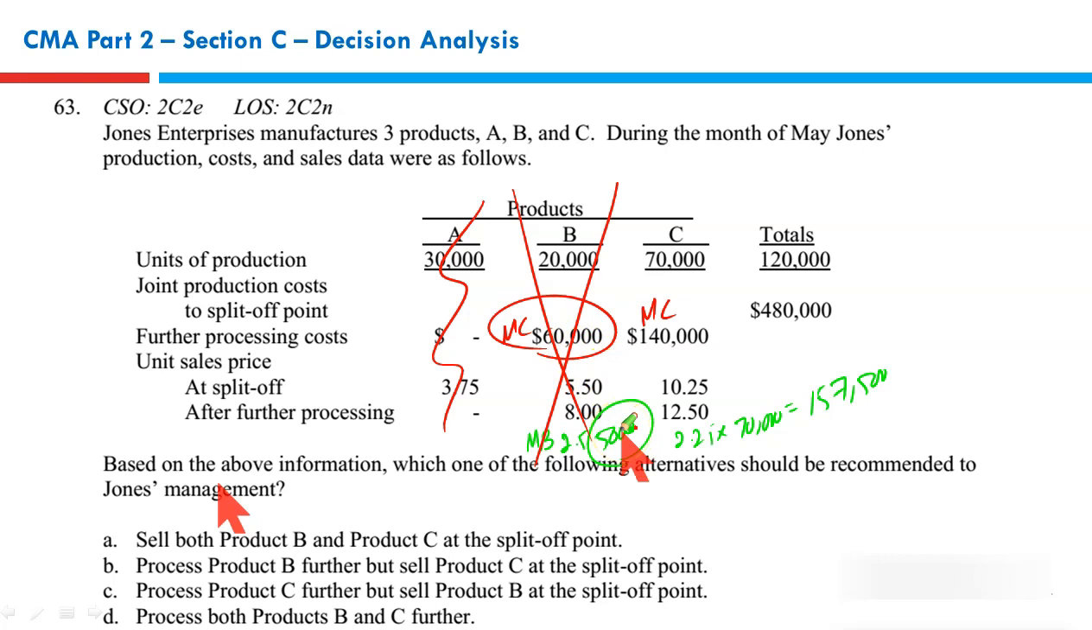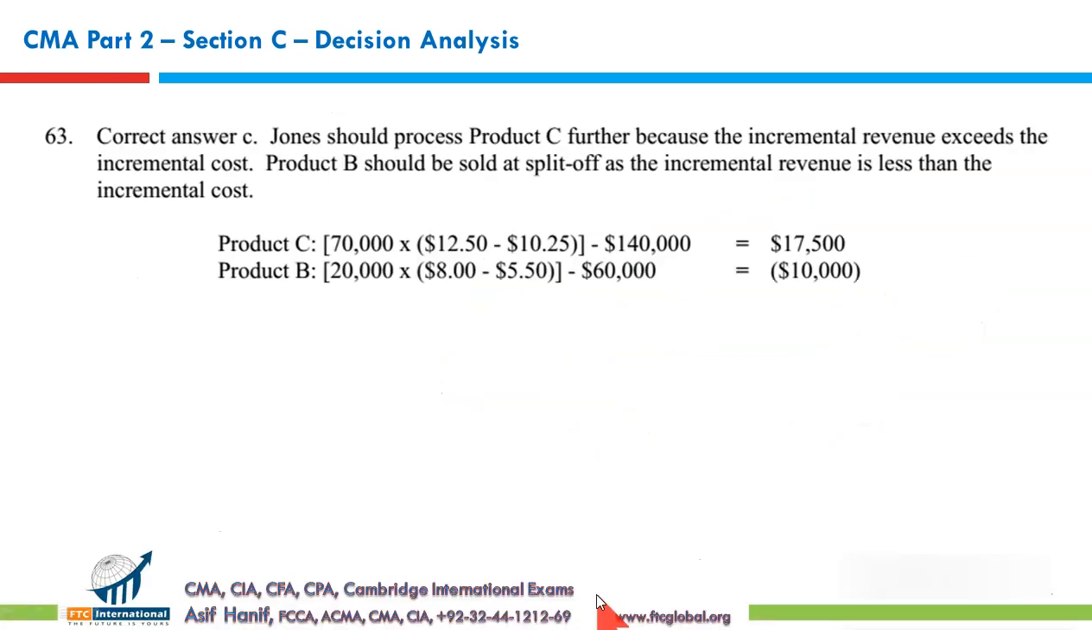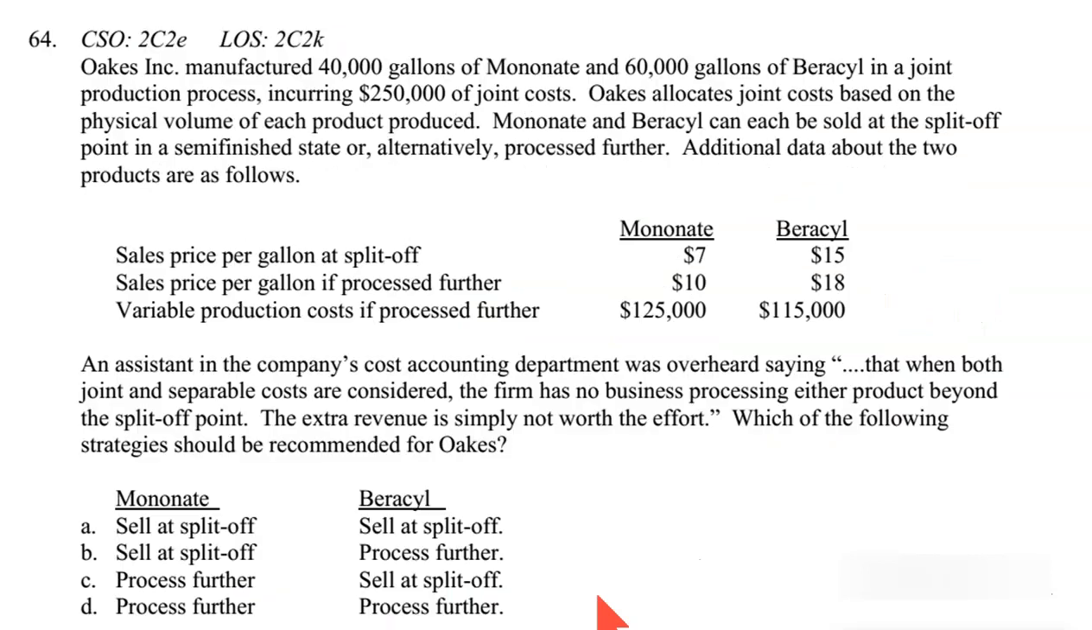What about C? For C, the further processing cost is 140, but the benefit is 157, so there is 17,500 of extra benefit. Yes, C must be processed further. So the final answer is that process product C further because it is beneficial by 17,500, but sell product B at split off, so that makes C the correct option. C it is.